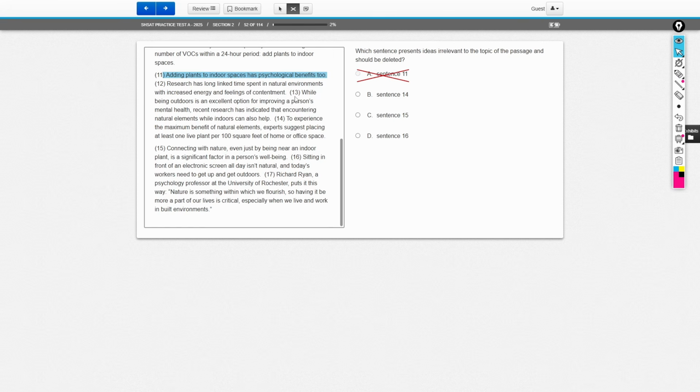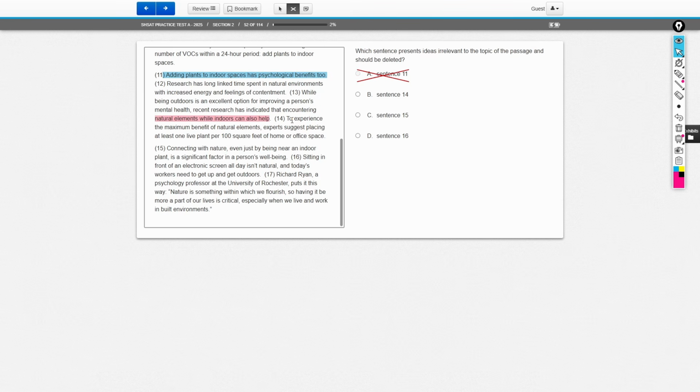Well, let's look at what the sentence before it says. It said that while being outdoors is an excellent option for improving a person's mental health, recent research has indicated that encountering natural elements while indoors can also help. So here we just said that, yeah, going outside is awesome, but you can also bring the outdoors inside. And then 14 literally told you how to do that.